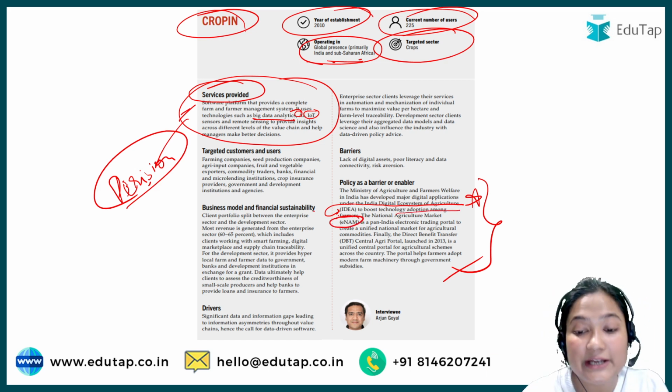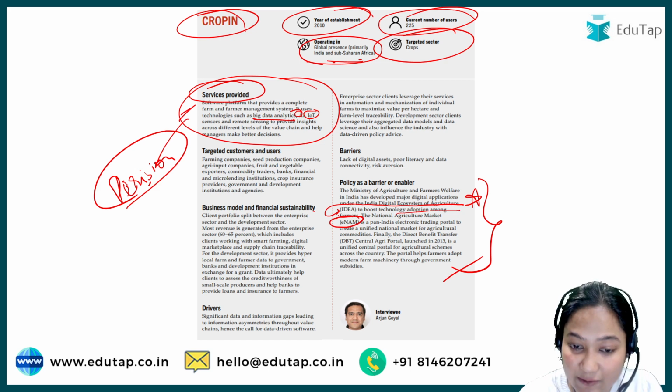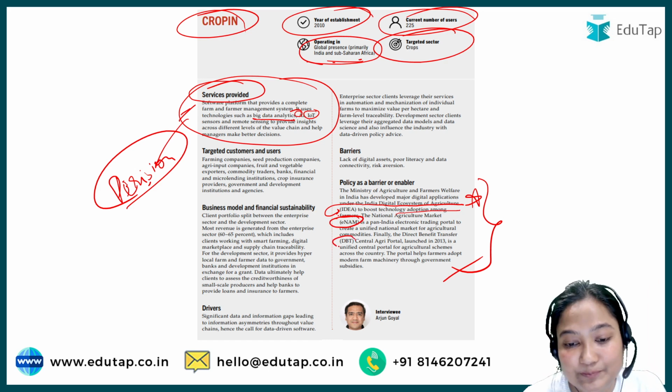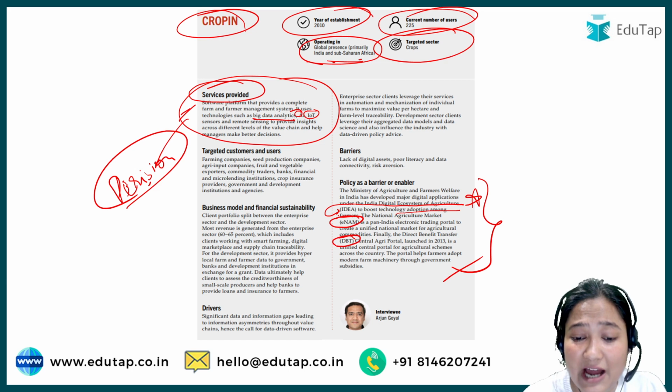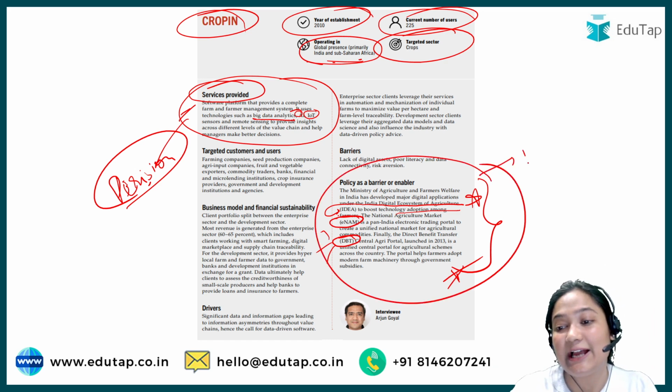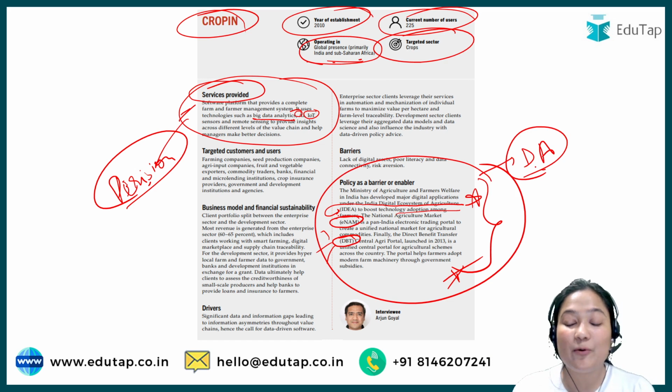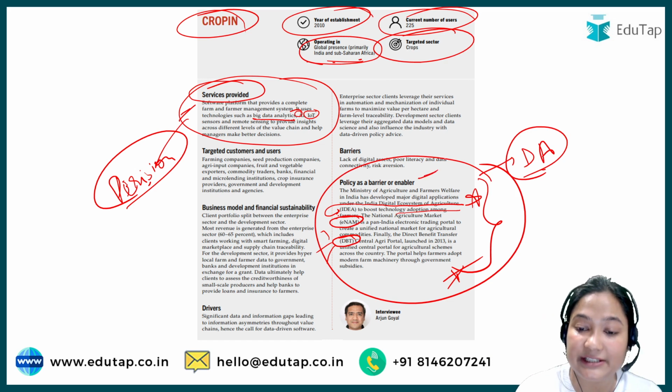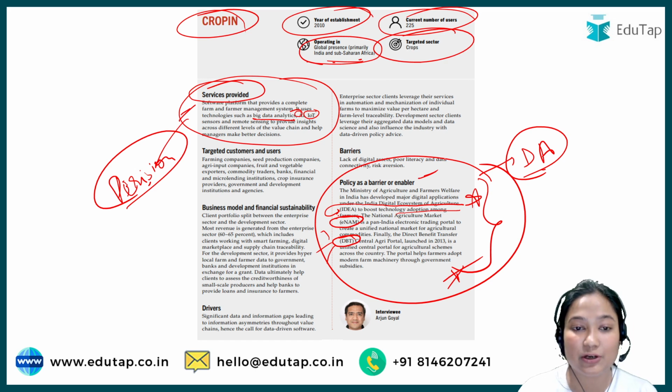We all know it's a pan-India electronic platform, so that was discussed. Again, the DBT, Direct Benefit Transfer: you should have an Aadhaar card, a bank account, and a mobile number. So DBT was discussed again here to help the farmers. Again, all this is helping in the digitalization of agriculture. So that is why the cropping was discussed, and the policy barrier and enabler. In that case, it is an enabler that was discussed in this particular topic.